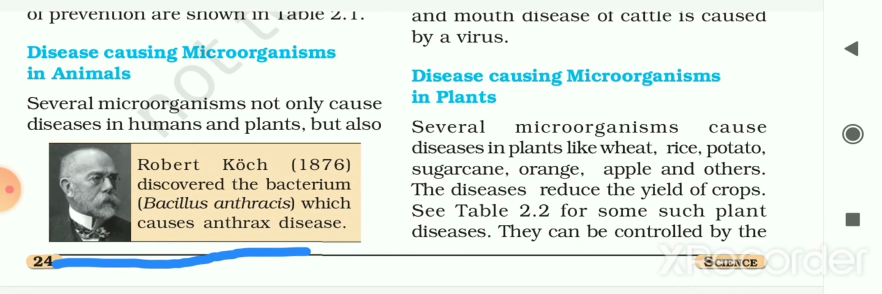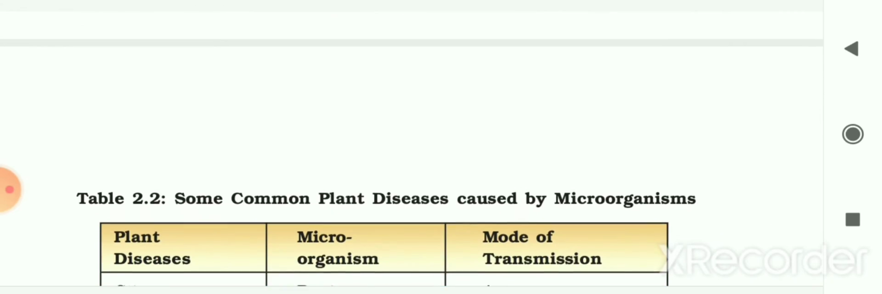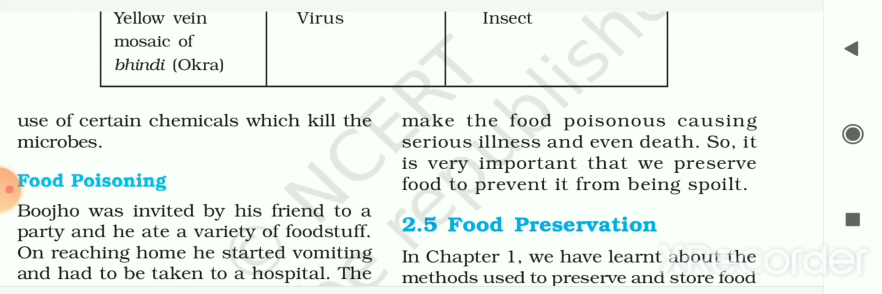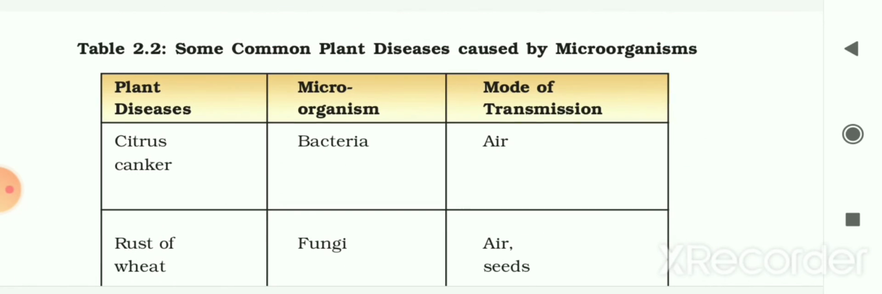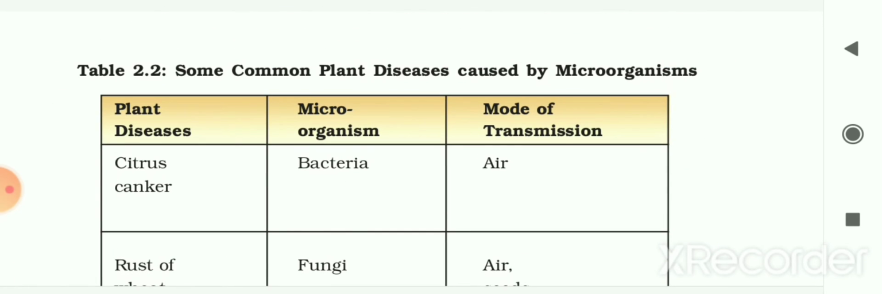Several microorganisms cause disease in plants like wheat, rice, potato, sugarcane, orange, apple and other plants. The diseases reduce the yield of crops. Now see the next table, table 2.2, for some such plant diseases. They can be controlled by the use of certain chemicals which kill the microbes. So now let us see the diseases caused in plants due to these microorganisms.